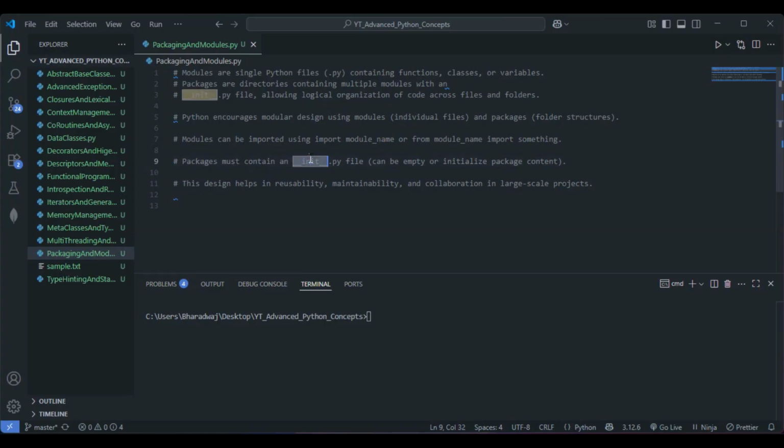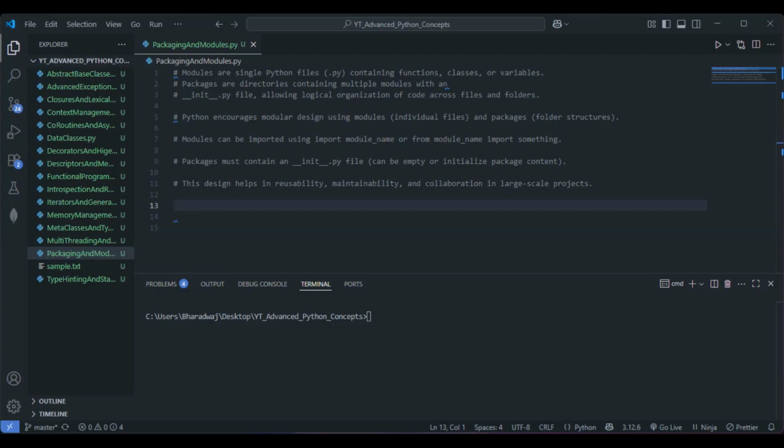Packages must contain an __init__.py file, which can be empty or initialize the package content. Next, the final point: this design helps in reusability, maintainability, and collaboration in large scale projects. So this is about packaging and modules, some of the important points and the definition part.